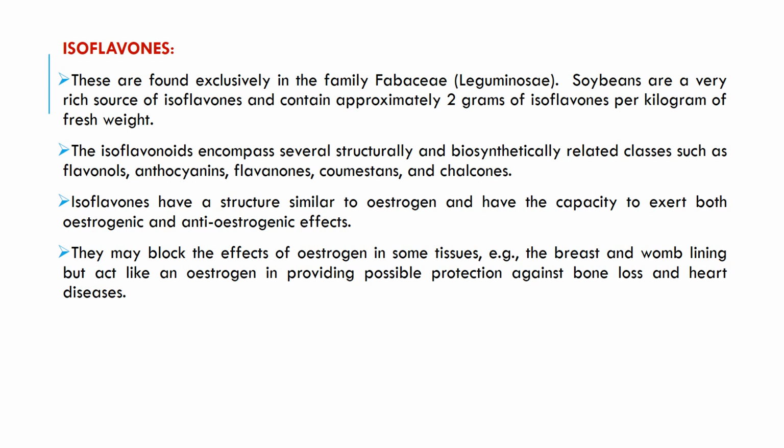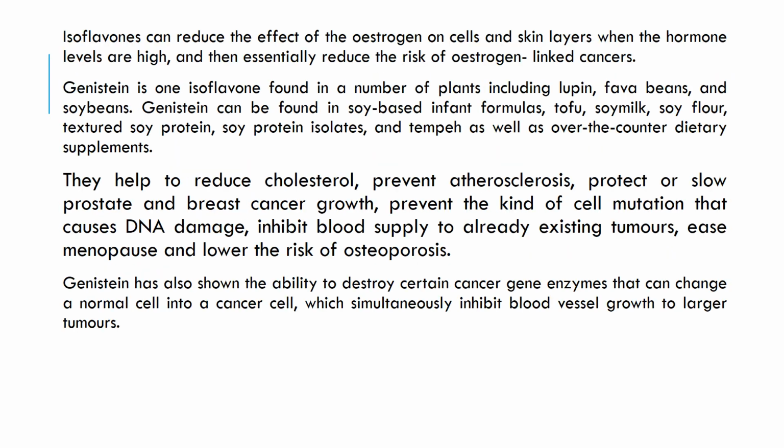They may block the effect of estrogen in some tissues, for example the breast and womb lining. Isoflavones can reduce the effect of estrogen on cell and skin layers also. Genistin is one isoflavone which is found in a number of plants like fava beans, soya beans, etc. It is also present in soya-based infant formula, tofu, soya milk, soya flour, textured soya protein isolates, etc.